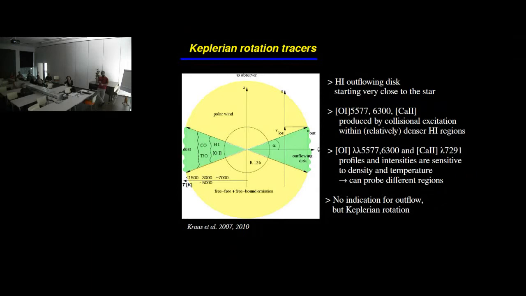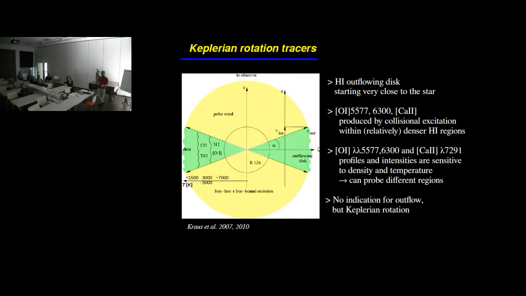Along with these oxygen lines, calcium lines also offer the possibility to be used as tracers for these regions. Calcium lines can be produced almost in the same region, very close to the star, while oxygen 6300 can be produced a bit further out.